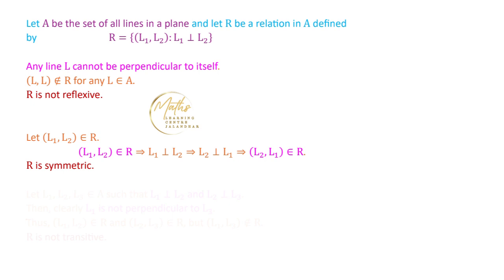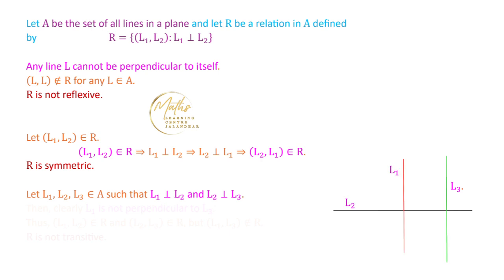Now third condition, if we have to check whether this relation is transitive or not, let L1, L2, L3 be the three lines we are talking about, and they are such that L1 is perpendicular to L2 and line L2 is perpendicular to L3. We are talking about the condition that we have a line, this is the line L2, and L1 is perpendicular to L2, and this line L3 is perpendicular to L2.